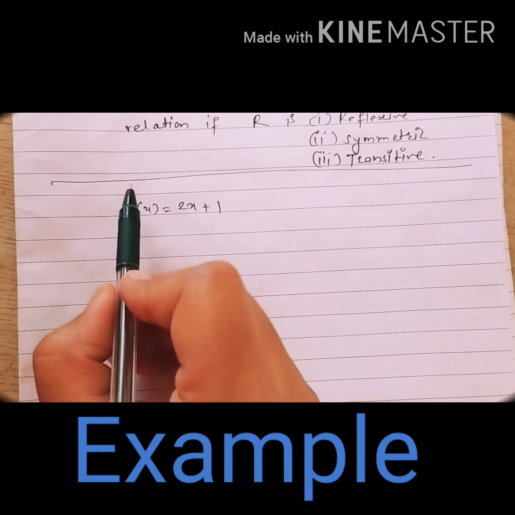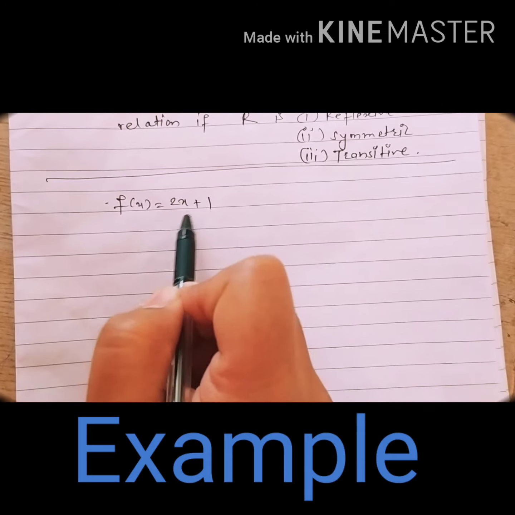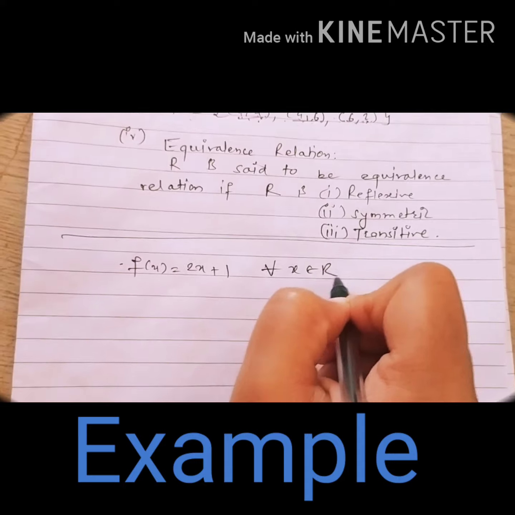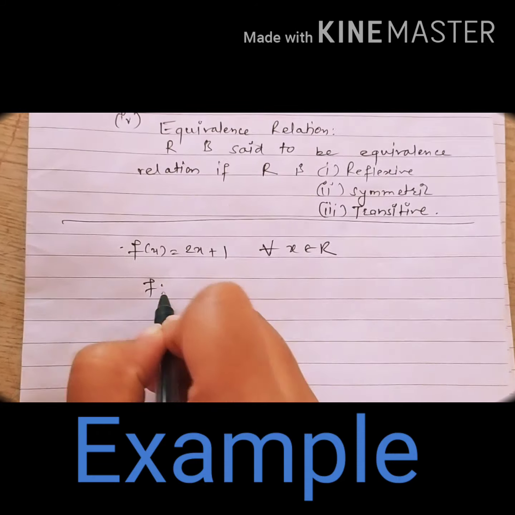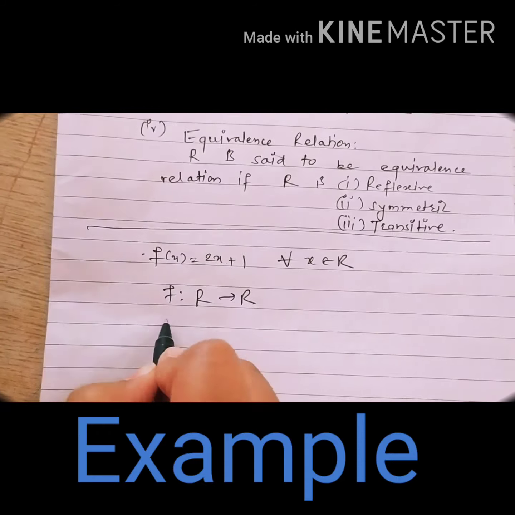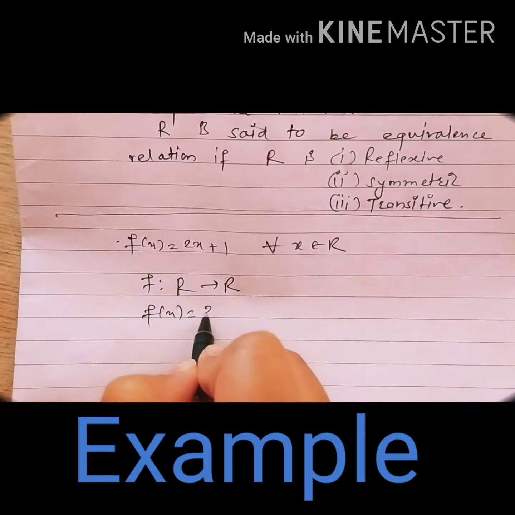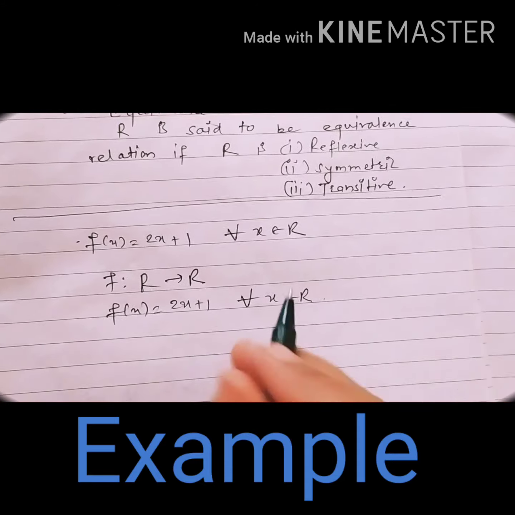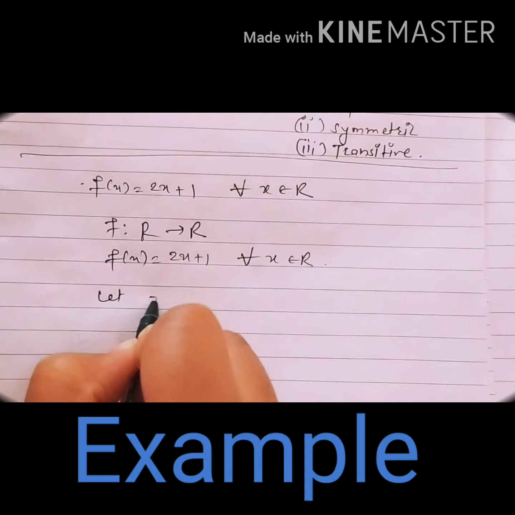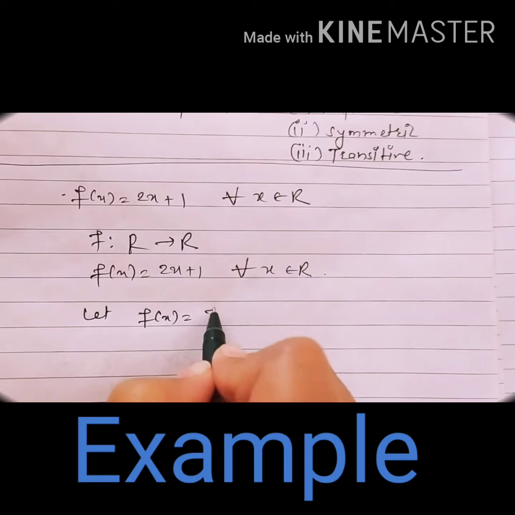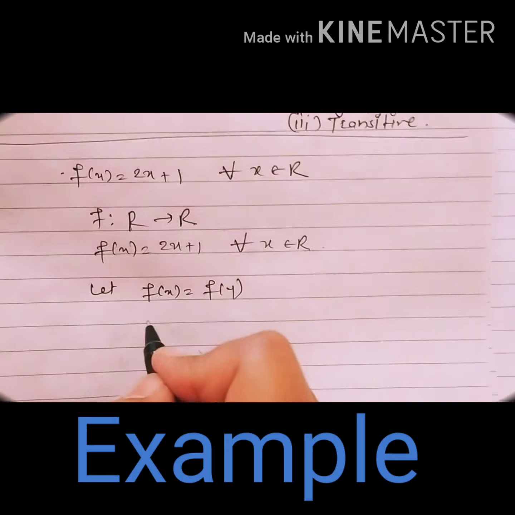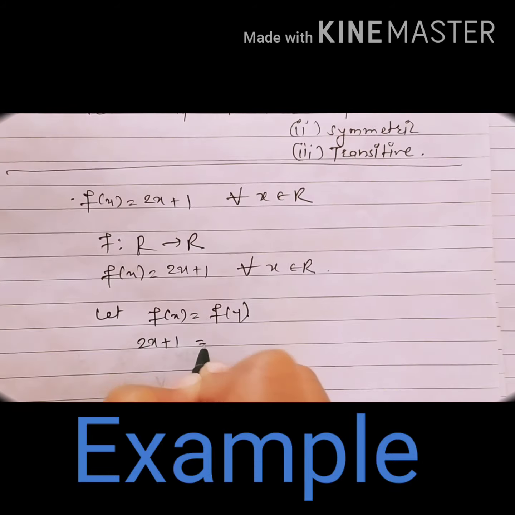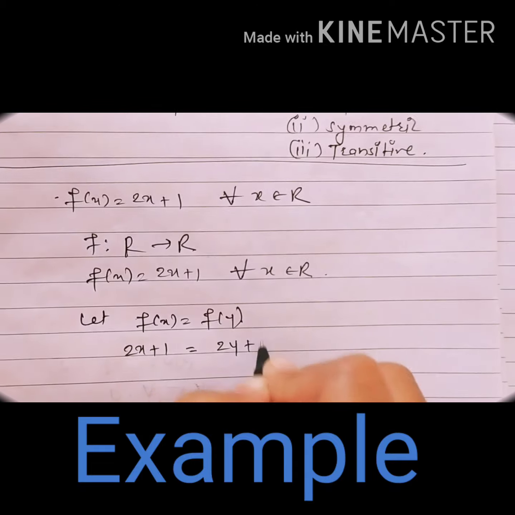Okay, and the question is: prove this function f(x) = 2x + 1 is a one-one function for all x belonging to the set of real numbers. Means f will be from R to R and f(x) is defined by 2x + 1 for all x belonging to R. Now to prove this function one-one, you can consider, let f(x) equals f(y). So you can write the function in y also. So 2x + 1 equals 2y + 1.